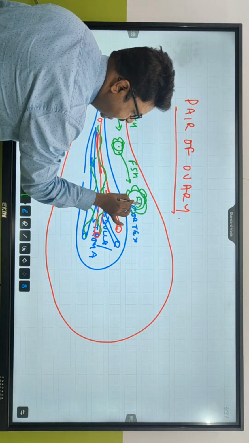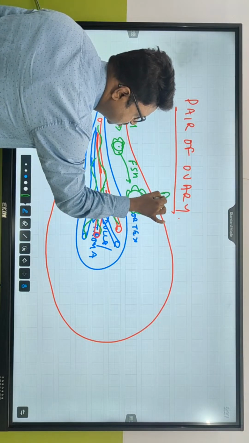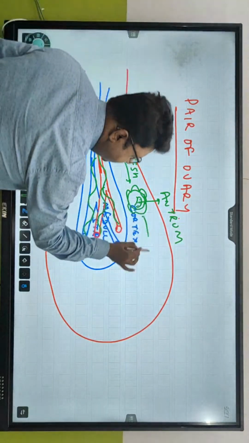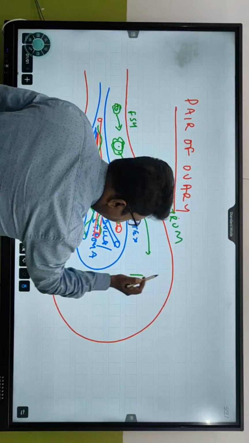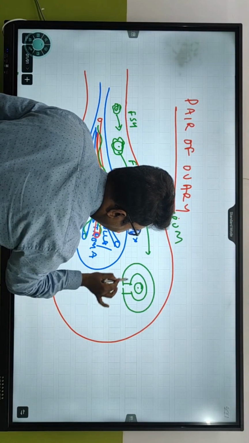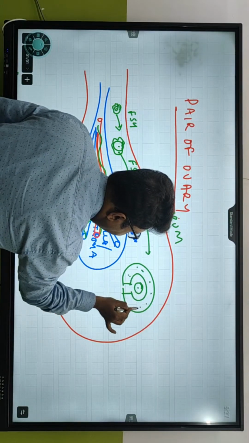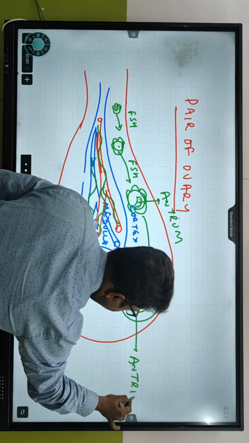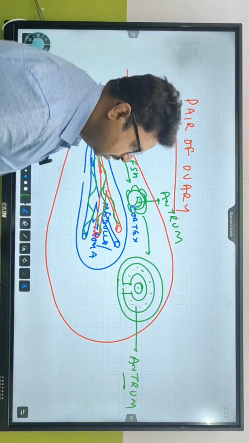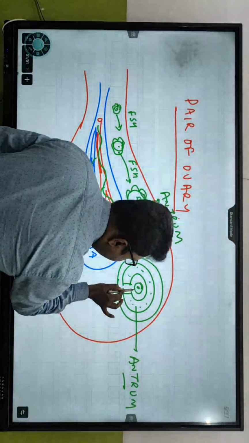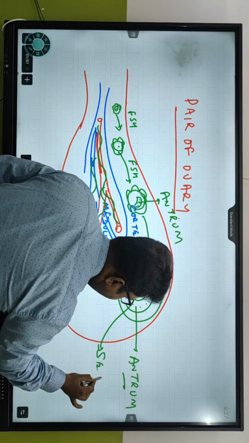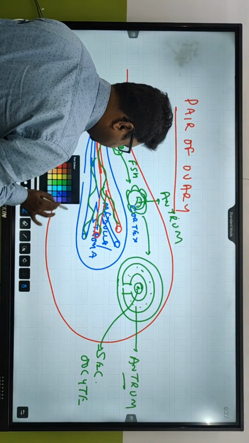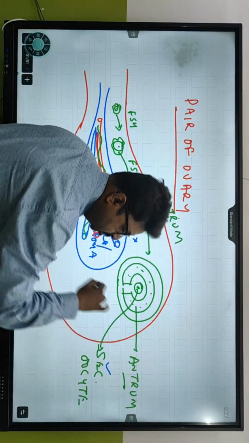And the secondary follicle has a fluid-filled cavity. What is this fluid-filled cavity called? It's called antrum. Then the secondary follicle is going to become a tertiary follicle, which we normally call the Graafian follicle. So this is the Graafian follicle having a fluid-filled cavity called antrum. Now this particular cell, which we normally call ovum, should be called secondary oocyte, and we are going to understand what a secondary oocyte is by the process of oogenesis.